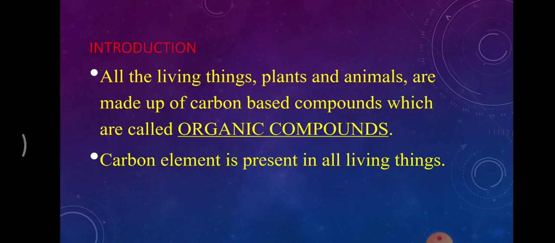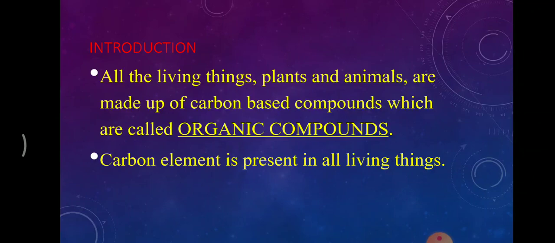But in the year 1828, the scientist Friedrich Wöhler was preparing some compound using an inorganic compound. He was preparing some other compound, but accidentally he discovered an organic compound. Let's see what he was preparing.